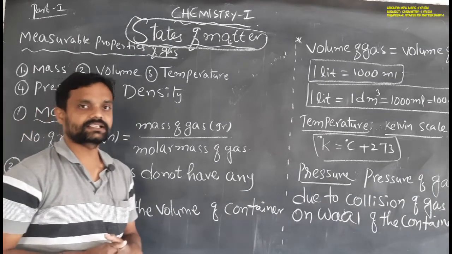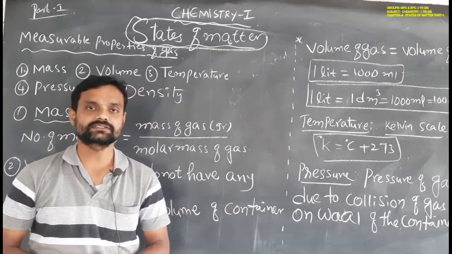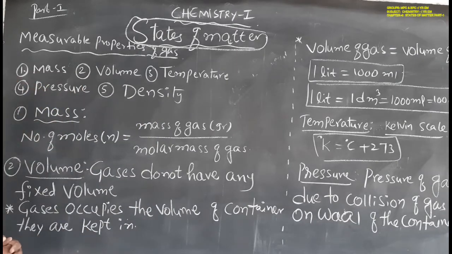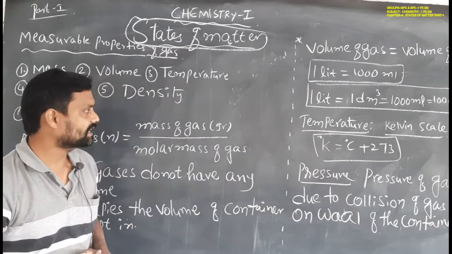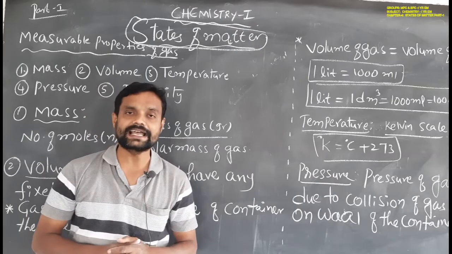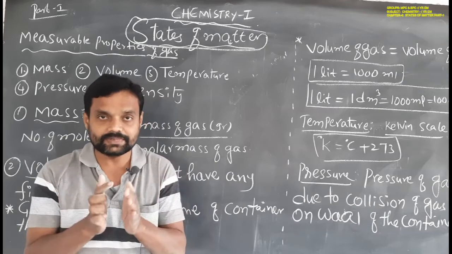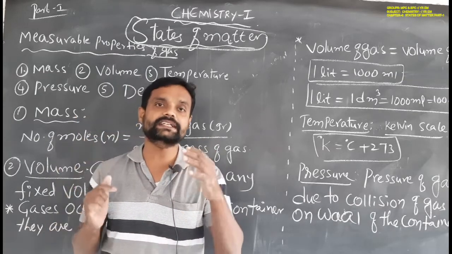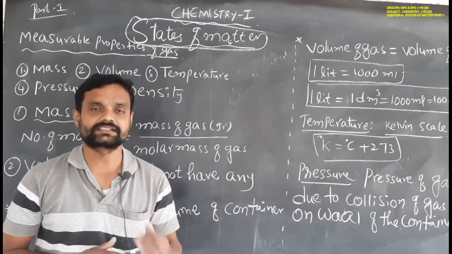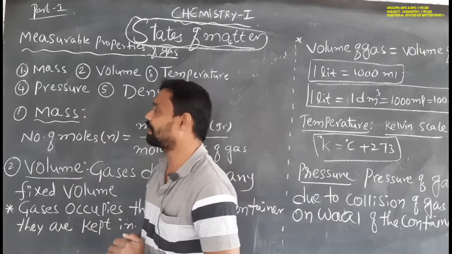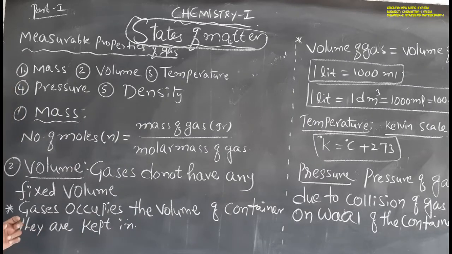So in the states of matter we have to learn about the properties of the gases. First we have to know the measurable properties of the gas. Gases means, as we already learned, the molecular attraction is less compared with the escaping tendency. Molecular attractions are less compared with the escaping tendency. That type of matter is called a gas. So there are some measurable properties present for gases.